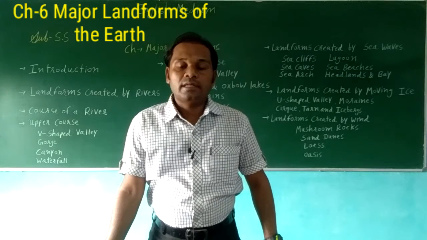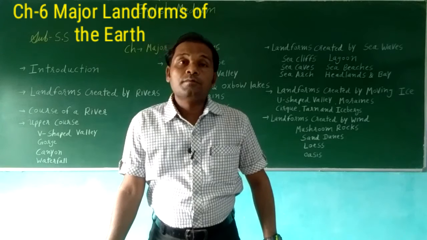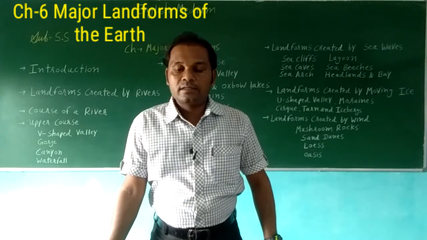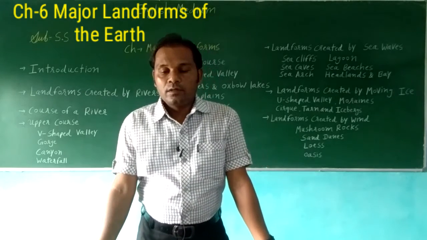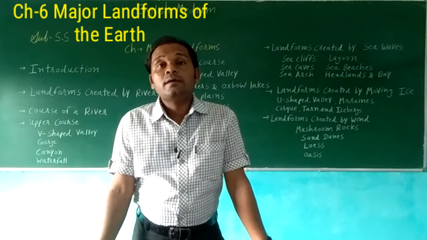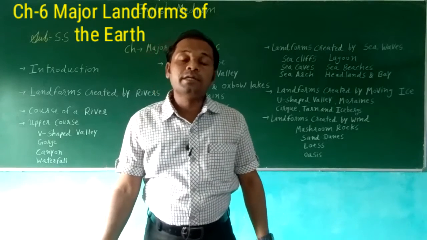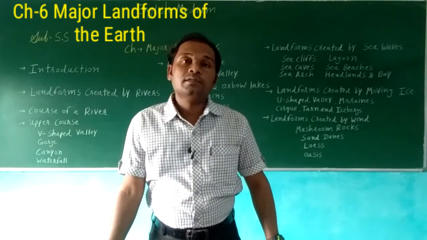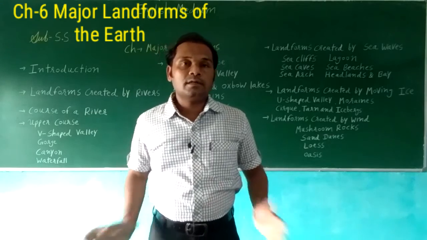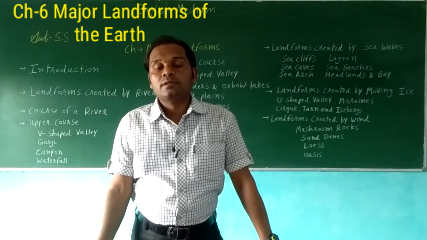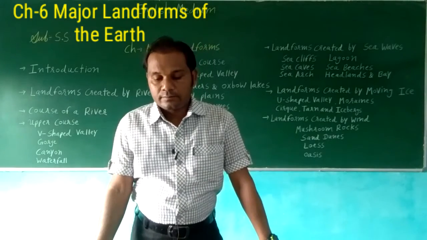Due to continued erosion and deposition, the meandering loops become almost circular, and their ends come close to each other. The circular loop of the meander that is left behind, completely cut off from the main channel, is known as an oxbow lake.